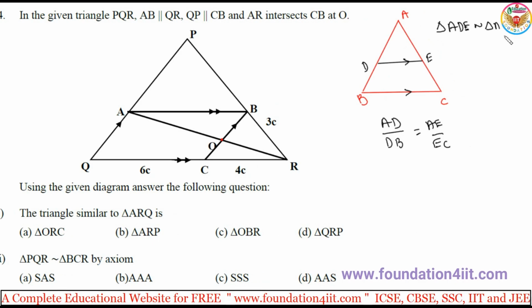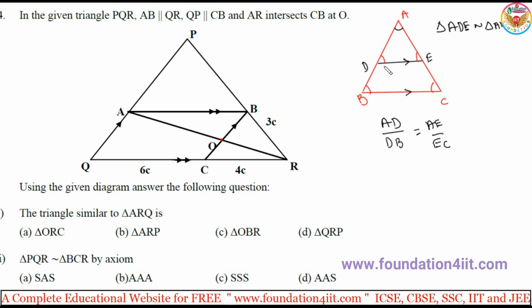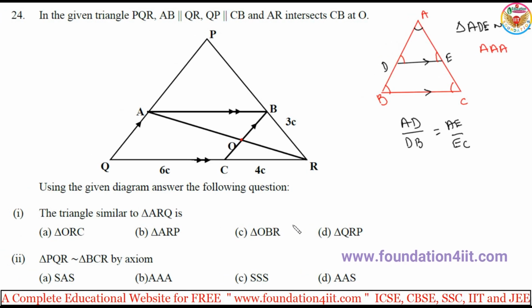This similarity is because in ADE angle A, in ABC also angle A is there, a common angle. And angle D and angle B are the same, angle E and angle C are the same, because these two lines are parallel and there is a transversal, so corresponding angles are equal. So that is according to the triple A axiom. If any line is parallel to one of the sides, the triangle inside is similar to the bigger triangle. Remember this to solve.